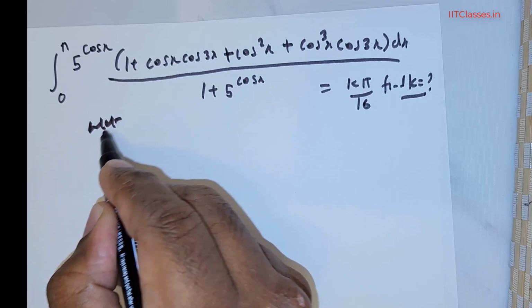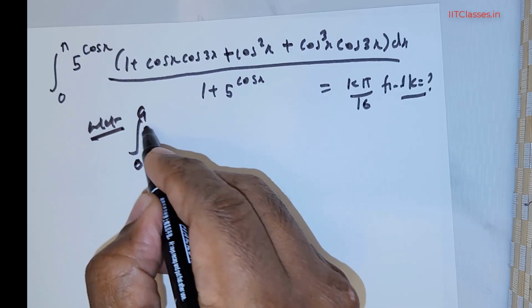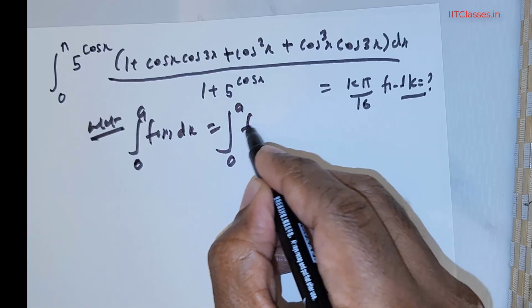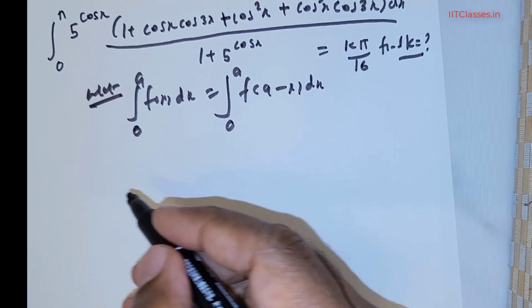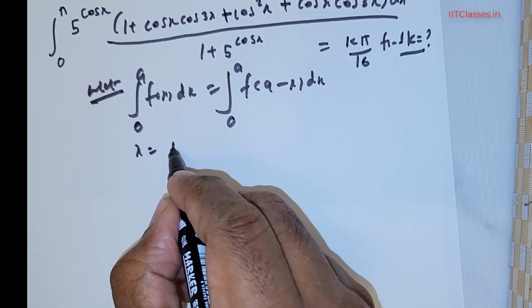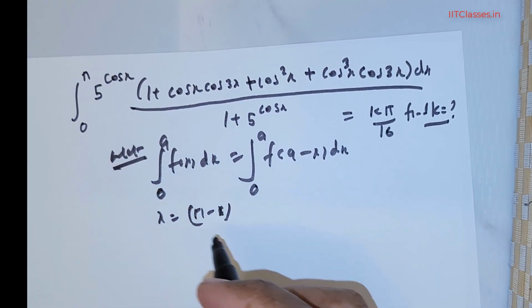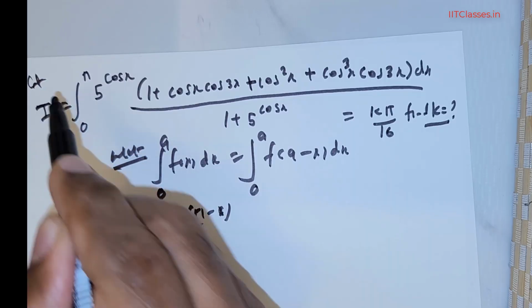Now we know this integral formula: the integral from 0 to a of f of x dx can be rewritten as the integral from 0 to a of f of (a - x) dx. So utilizing this, x is going to be pi - x. Wherever we have x, I'm going to substitute pi - x. So let me start off by considering I to be equal to this.